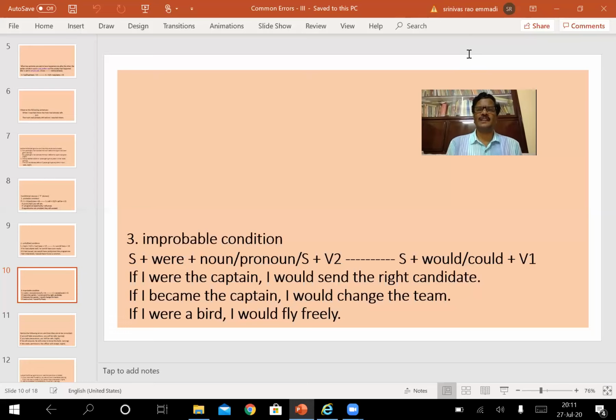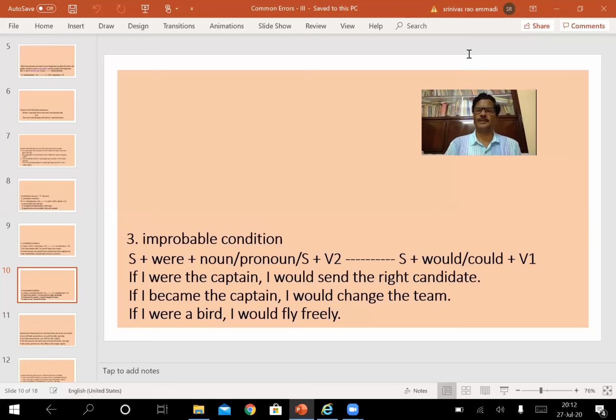The personal pronoun "I" takes "were" in no other sentence, structure, or pattern. This is the only pattern where "I" takes "were", in this improbable condition. Look at the examples. If I were the captain, I would send the right candidate. The point we have to remember here is that the first one is not likely to happen.